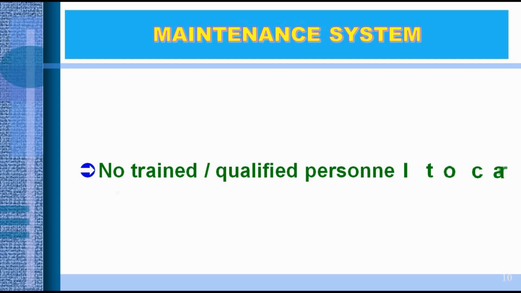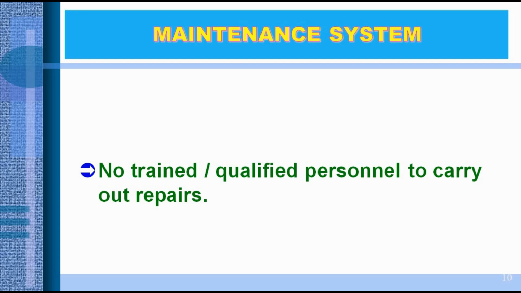Now comes to the next point. No trained or qualified personnel to carry out repairs. That means if I go for repairing the machine, no trained or qualified person is required. Why? Because you see, one problem is coming from the pump. Something happens inside the pump. That may be a problem of the impeller. If I fix the impeller, then the work is finished and the problem is solved. There is no need to think more and more about how I fix the impeller, how I get the impeller, how the impeller got damaged. So here, no trained or qualified personnel are needed to carry out repairs.